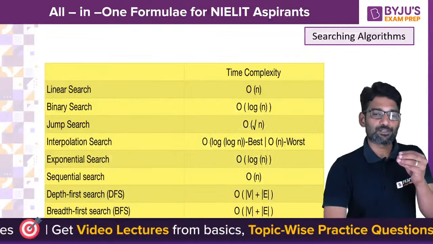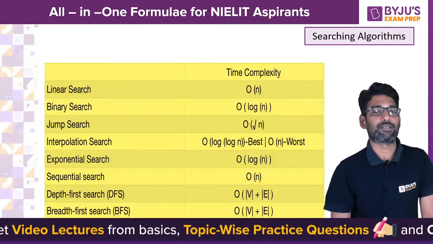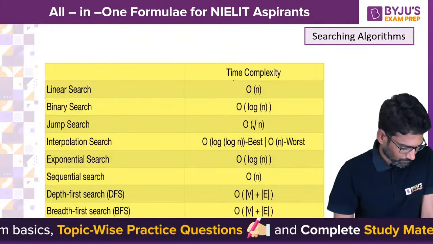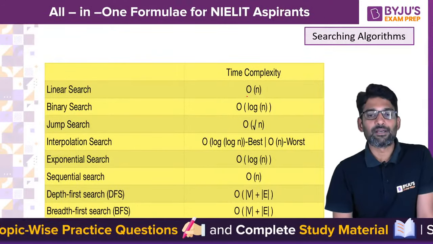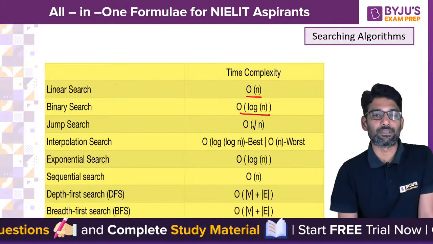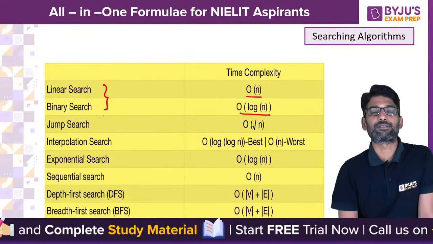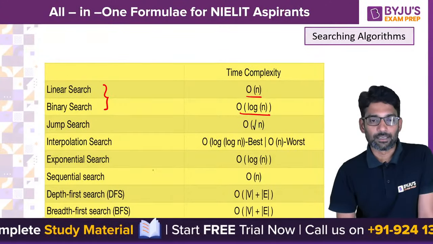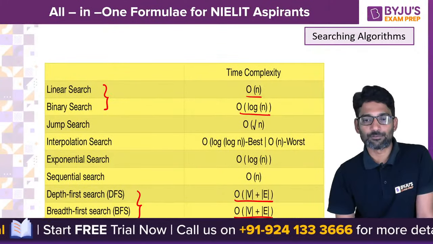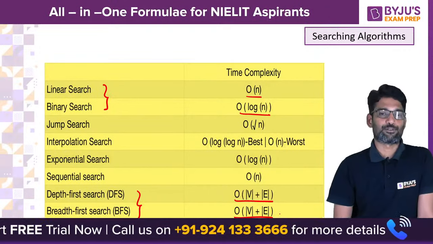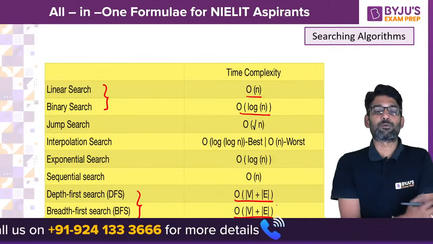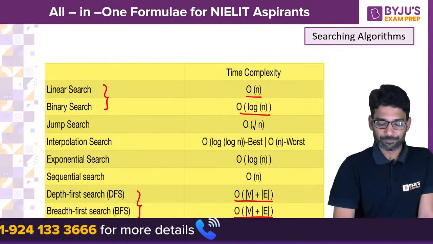And for all searching algorithms, what is the time complexity? Here I have consolidated for you. Linear search n, binary search log n. At least you remember these two time complexities. And then depth first search and breadth first search, which is order of vertices plus edges. At least these 4 time complexities, please try to remember.